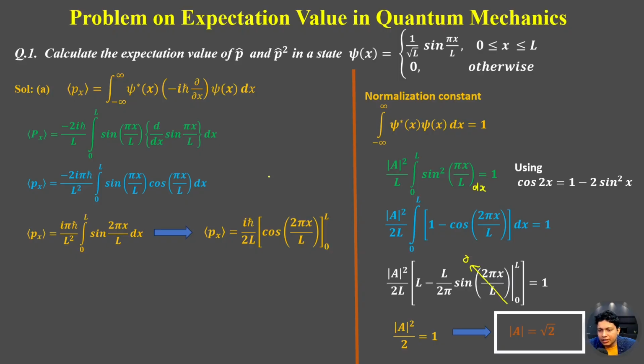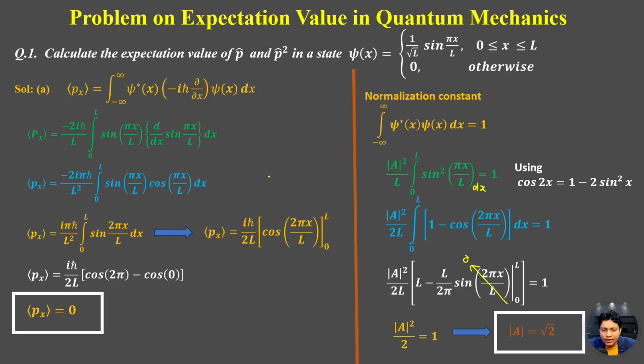If we put the upper limit and lower limit, this will be i h cut by 2L, cos 2 pi minus cos 0. So cos 2 pi is 1, cos 0 is also 1. So this 1 and 1 cancel out, and the expectation value of P will be equal to 0. So in this way, we can calculate the expectation value of Px for any wave function.